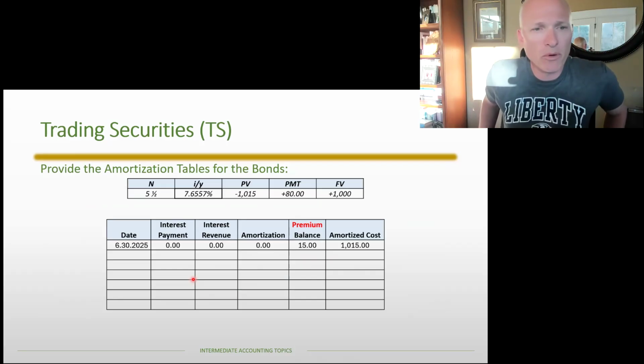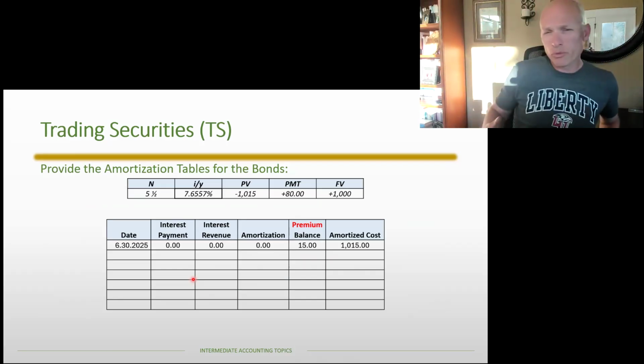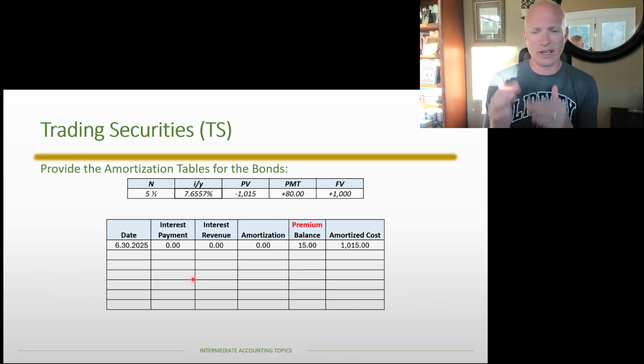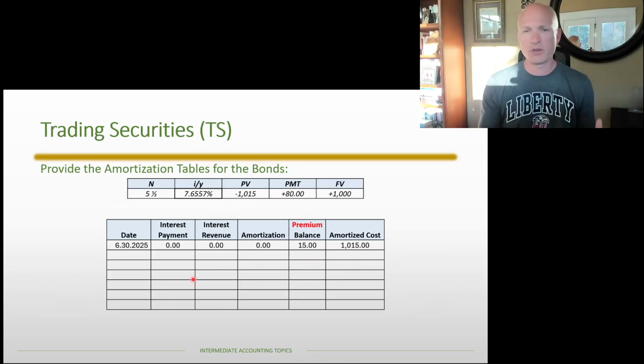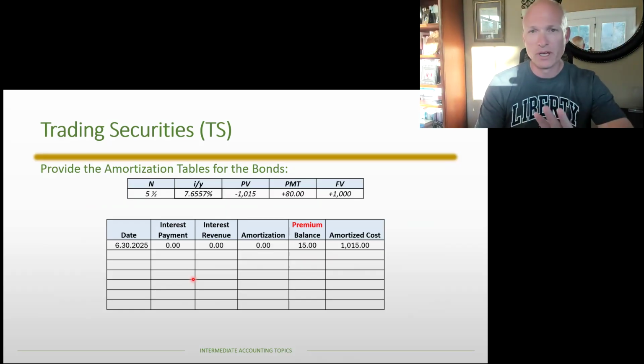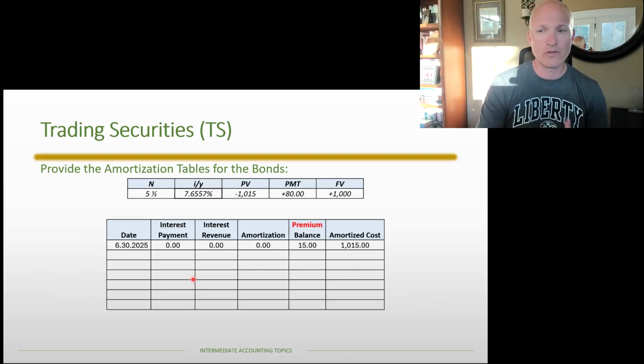Now the TVM table or the amortization table is a little bit unique. Now I will say for my students, I'm not going to test you in a situation where it's like a partial year. You might have to do a calculation, but you're not going to have to create an amortization table or anything like that. So given that, I'm just sort of alleviating maybe some concerns for my students, but we do need to walk through how we do the accounting.